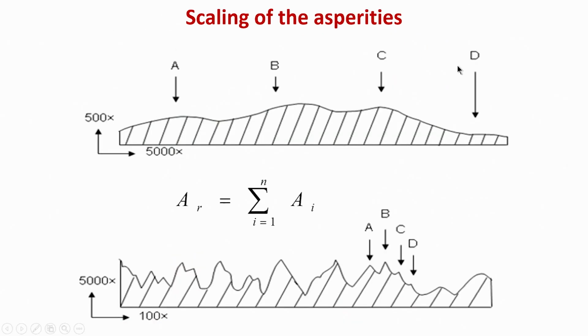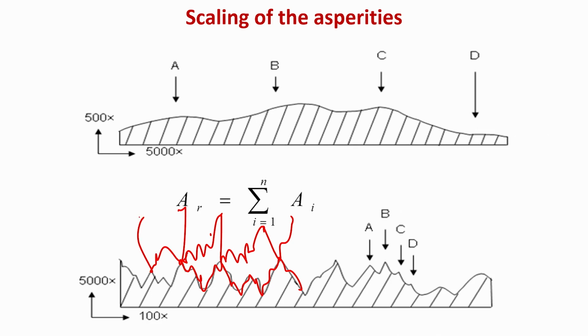Okay. So, as I said before, the sliding of the asperities. In the sliding of the asperities, what happens? You have a local asperity junction that forms during friction, and this asperity junction will contribute to the wear of the materials.